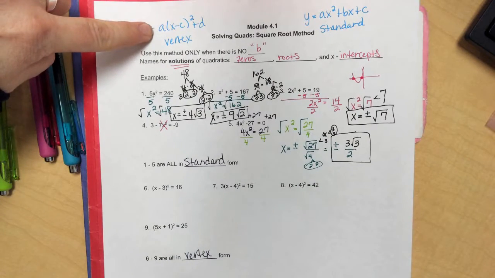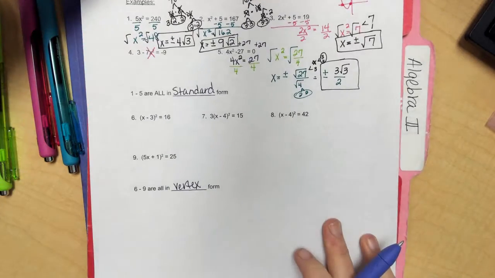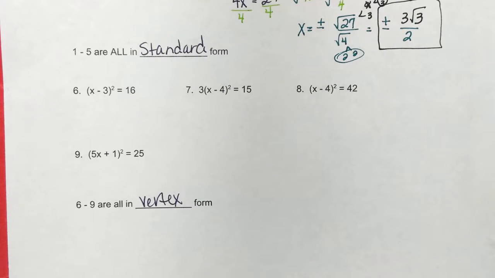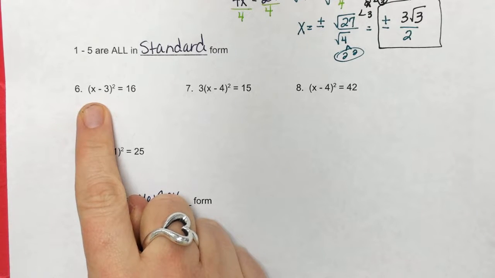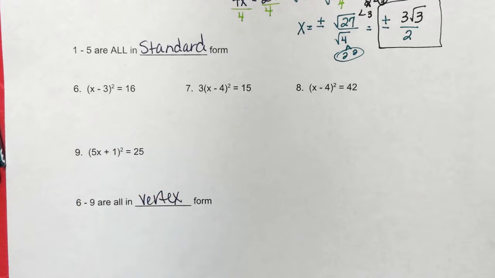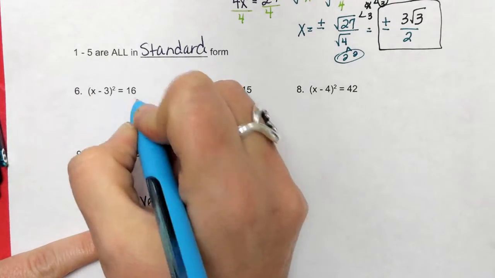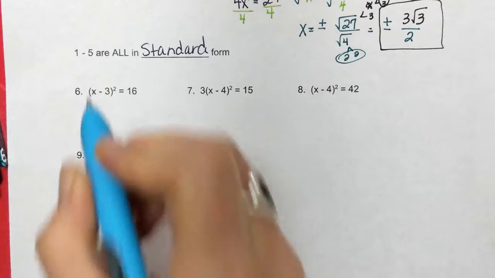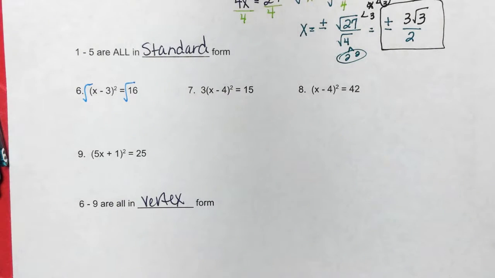Vertex form again has the parenthesis, and my goal is to get x alone. So these are different because x is trapped in a parenthesis, so I have to undo PEMDAS. And in PEMDAS I'm working backwards when I undo. So I would do exponents before I do parentheses. So to undo the squared, I need to square root both sides.